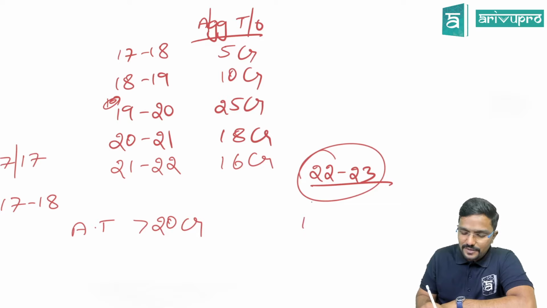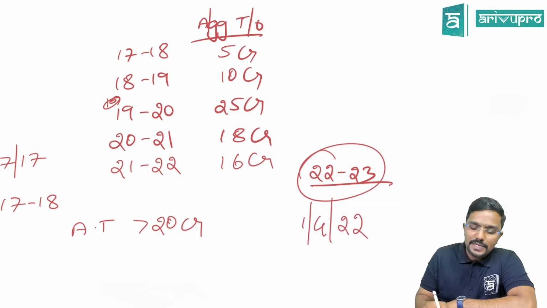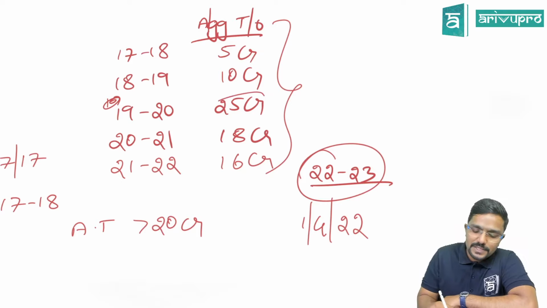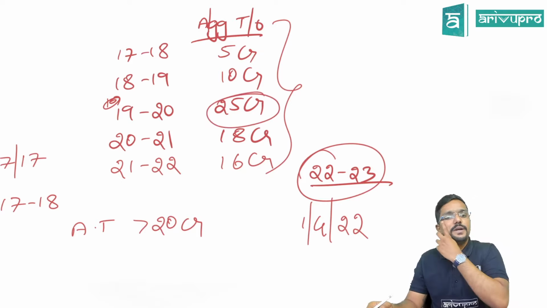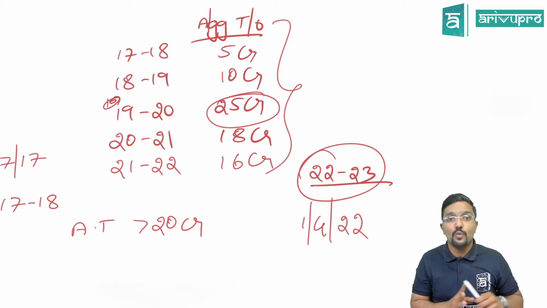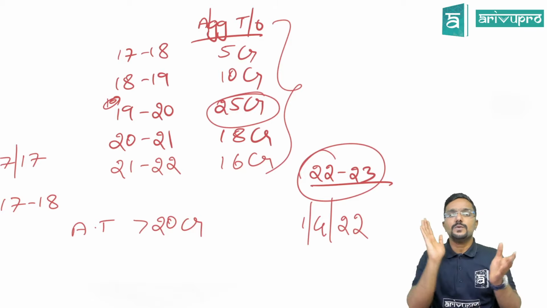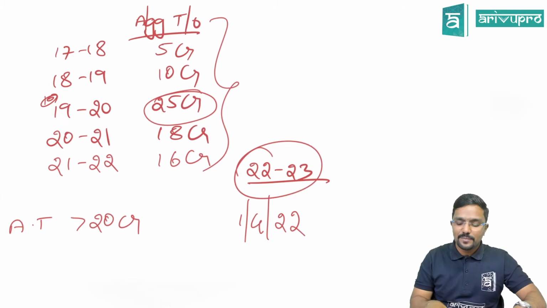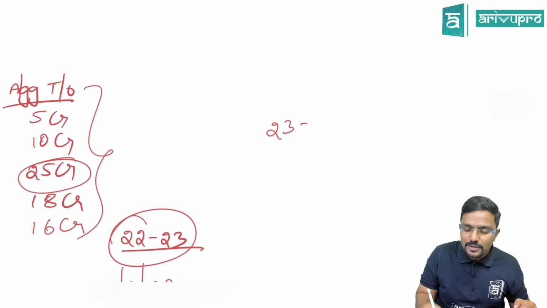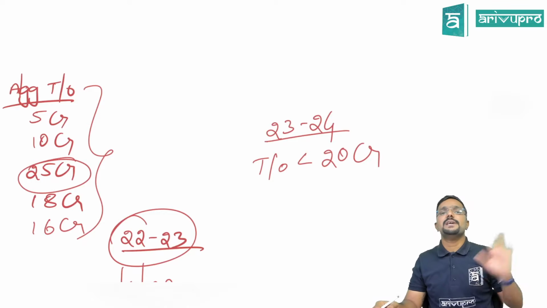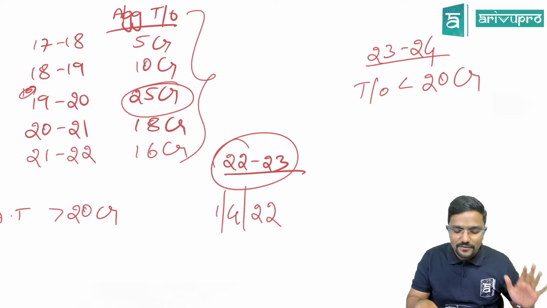Yes, because from 1st April, what is the change they have brought? In any of the preceding financial years, if your aggregate turnover is more than 20 crore. In financial year 19-20, your aggregate turnover was more than 20 crore. That means from 1st April 22, you have to issue e-invoice. Sir, assume in 23-24 my turnover is less than 20 crore. Should I still issue e-invoice? Yes, it is must for you.